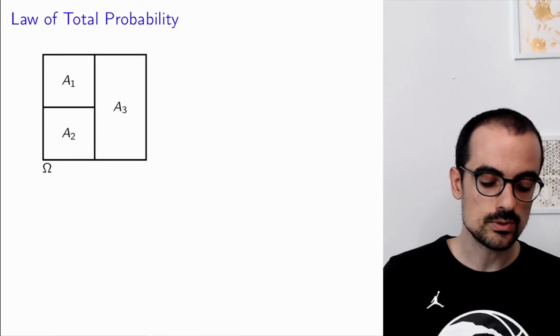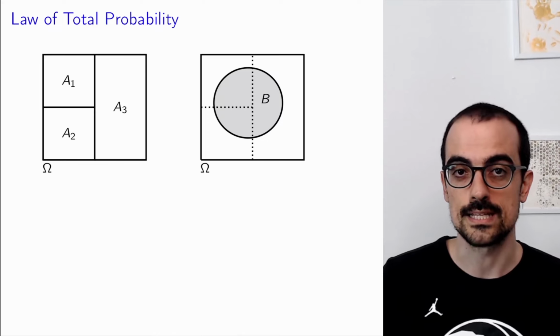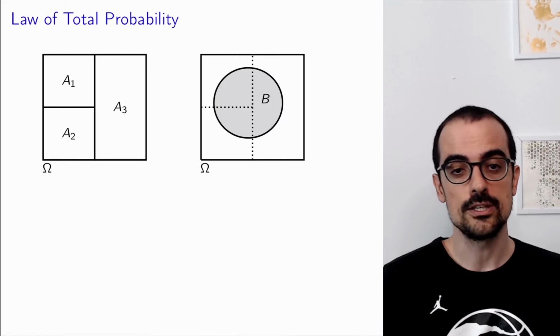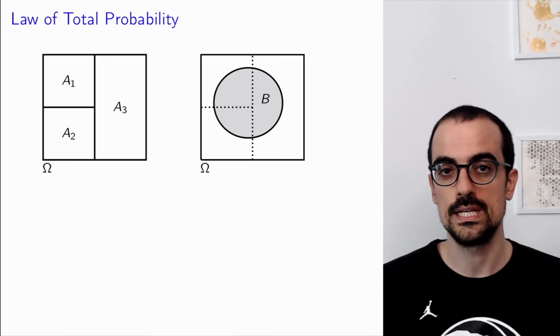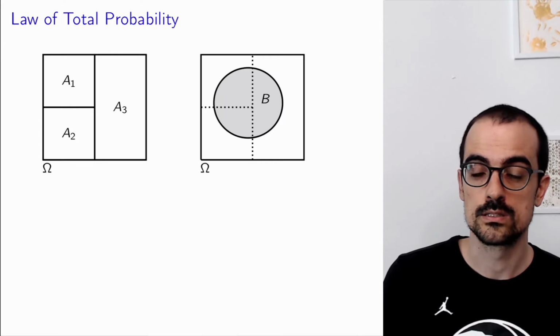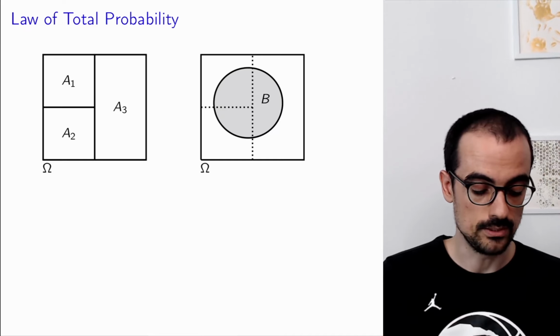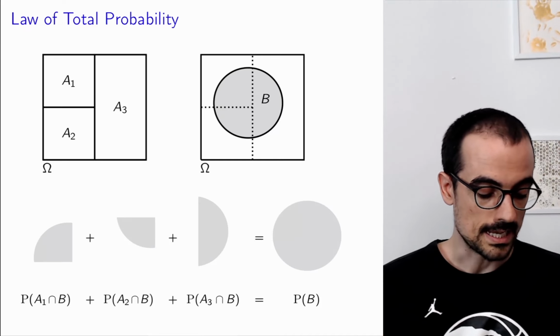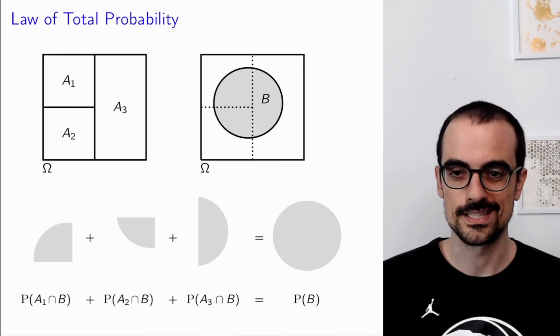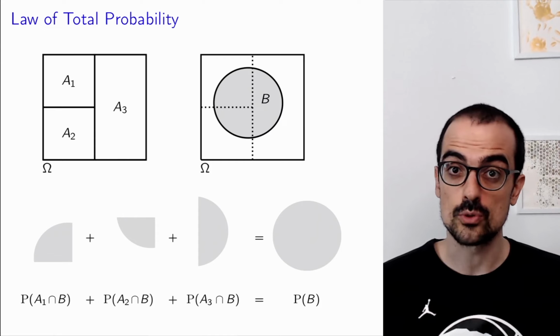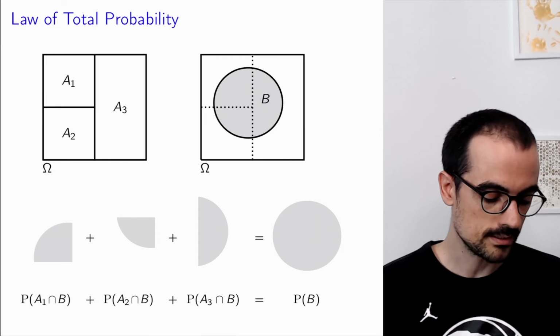And now we're actually interested in the probability of an event B, but we only have access to the probability of B given A1, B given A2, and B given A3. What can we do? Well, we can separate B into 3 parts. Here I'm going to have to write a little bit. The probability of B, we separate it into 3 parts, the intersection with A1, A2, and A3.